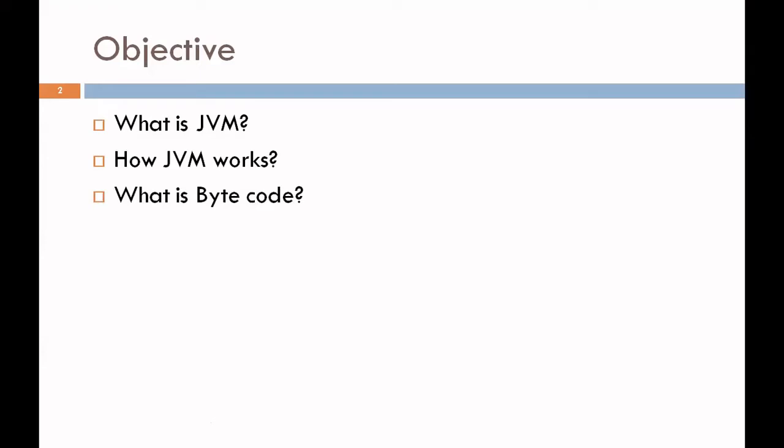There are a lot of processes that go on while a program in Java gets executed. One such concept, like JVM and bytecode in Java, is one of the reasons how Java becomes platform independent. So this session will help you in understanding JVM and bytecode along with its working and advantage. The last topic of this session is comparison of Java with C and C++. Now, we'll start with the JVM.